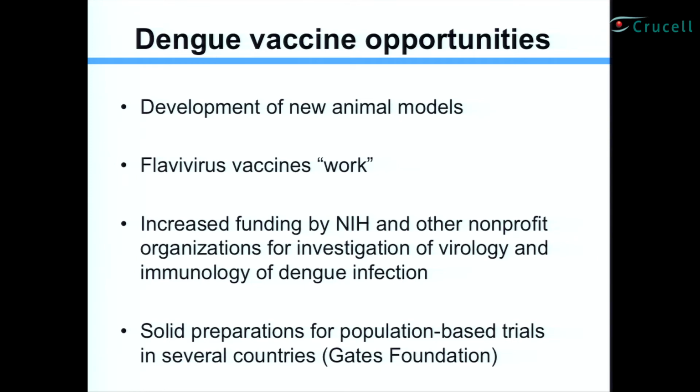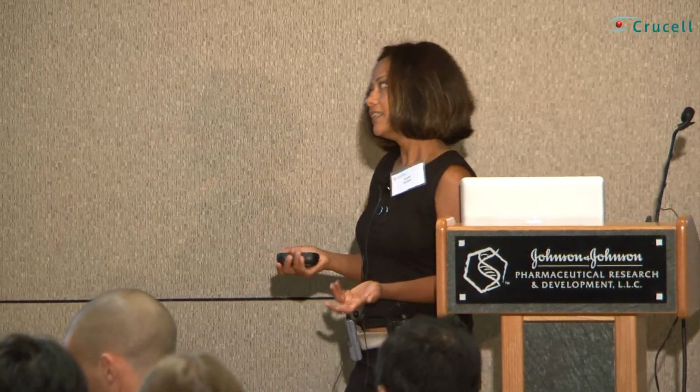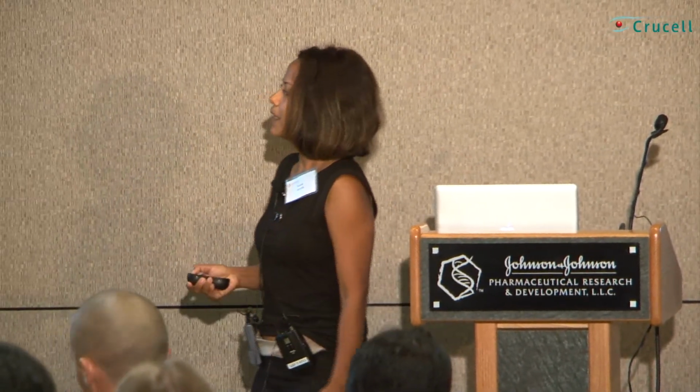And I think we should know that we have flavivirus vaccines, such as the ones for yellow fever and Japanese encephalitis, that work. And in fact, very notable immunologists use the immune response to the yellow fever vaccine to understand fundamental mechanisms of the immune system. So we shouldn't be discouraged that, oh my God, dengue is a crazy problem.